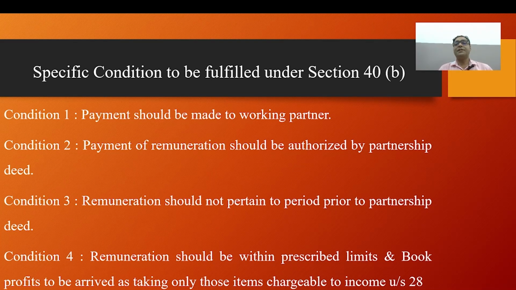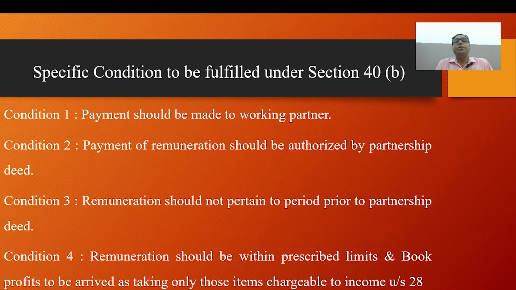Remuneration should be under the conditions of Section 40 Clause B. And the last condition is the fourth condition. Remuneration should be within prescribed limits, and book profit is to be arrived at by taking only those items chargeable to income under Section 28, business or profession, and allowing only permissible deductions. For example, rent from house property, dividend, and interest on bank deposit are not chargeable as income from business or profession under Section 28.